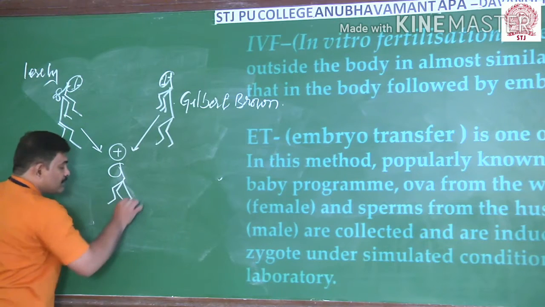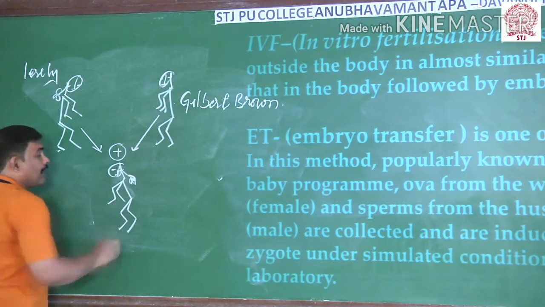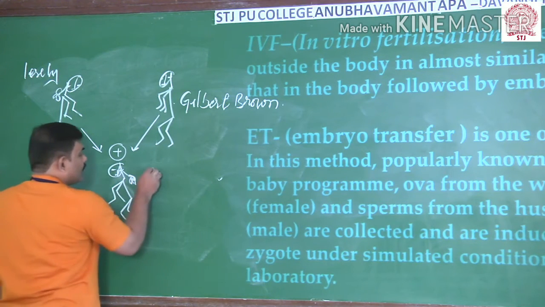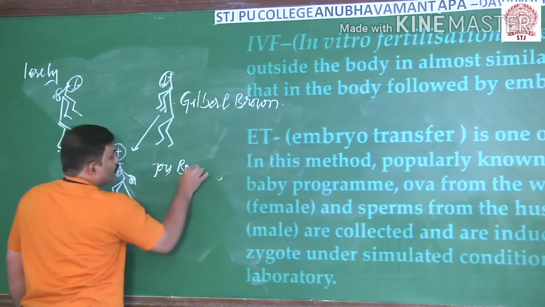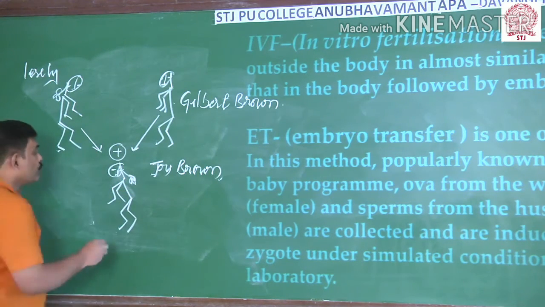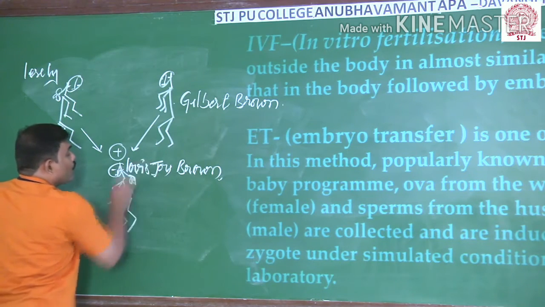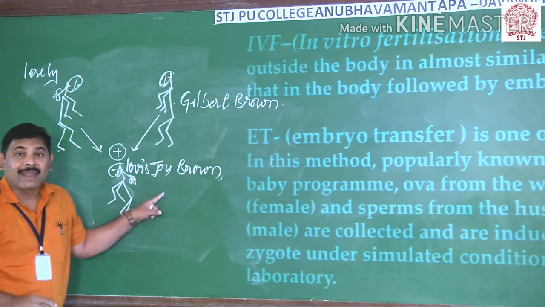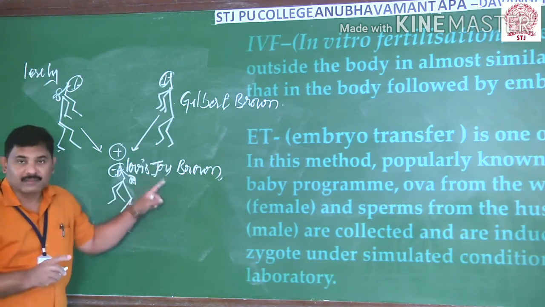The first test tube baby was female, and her name is Louise Joy Brown. Louise Joy Brown is the name of the woman who was born by this technique first in this world.